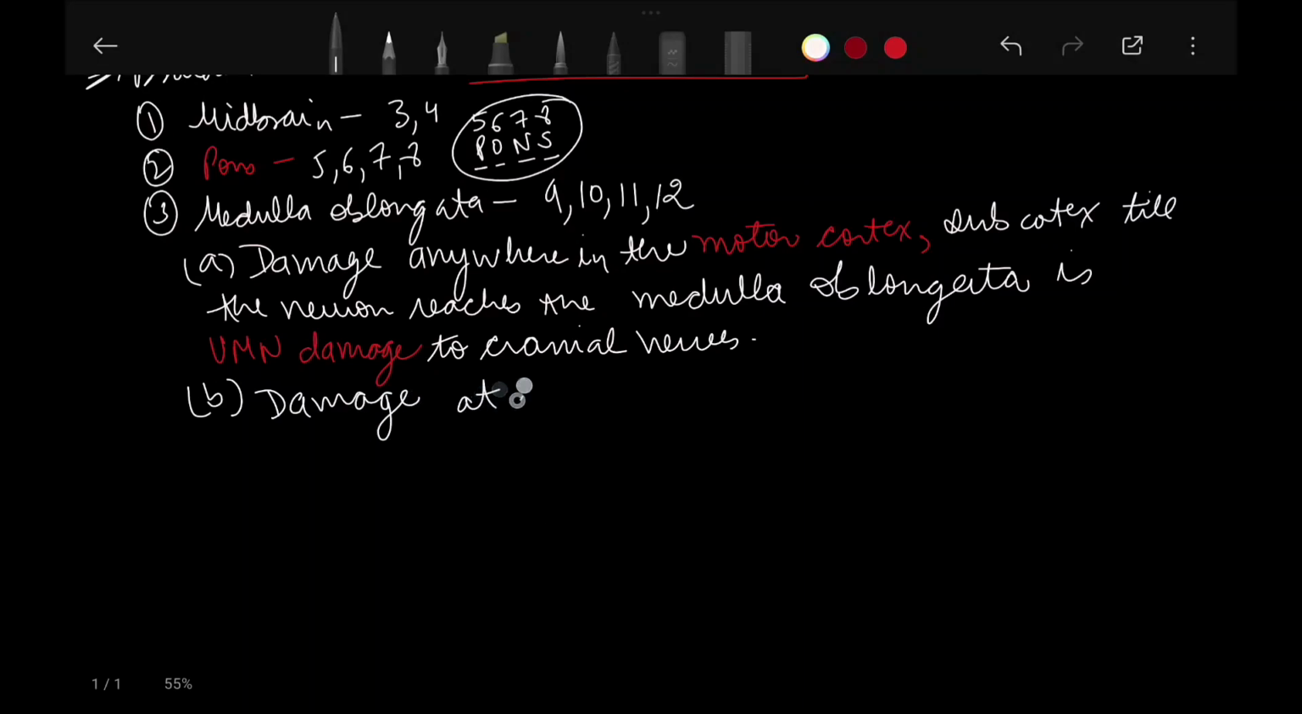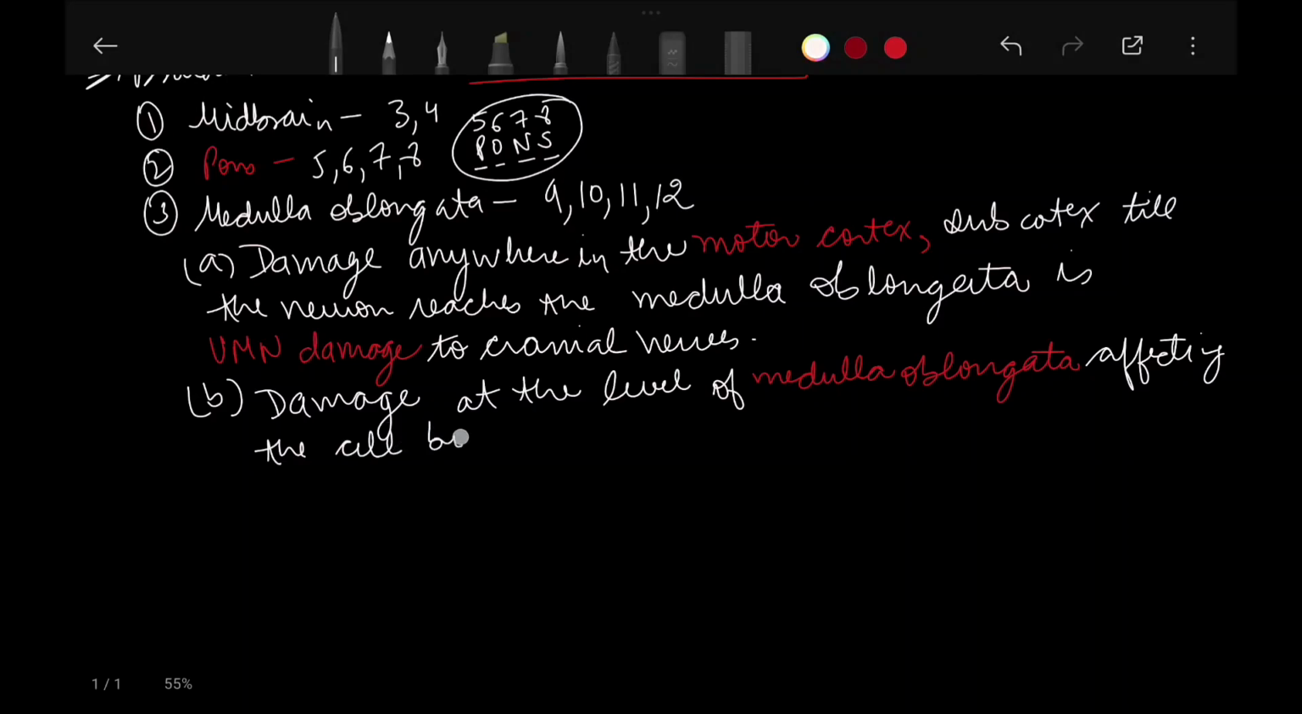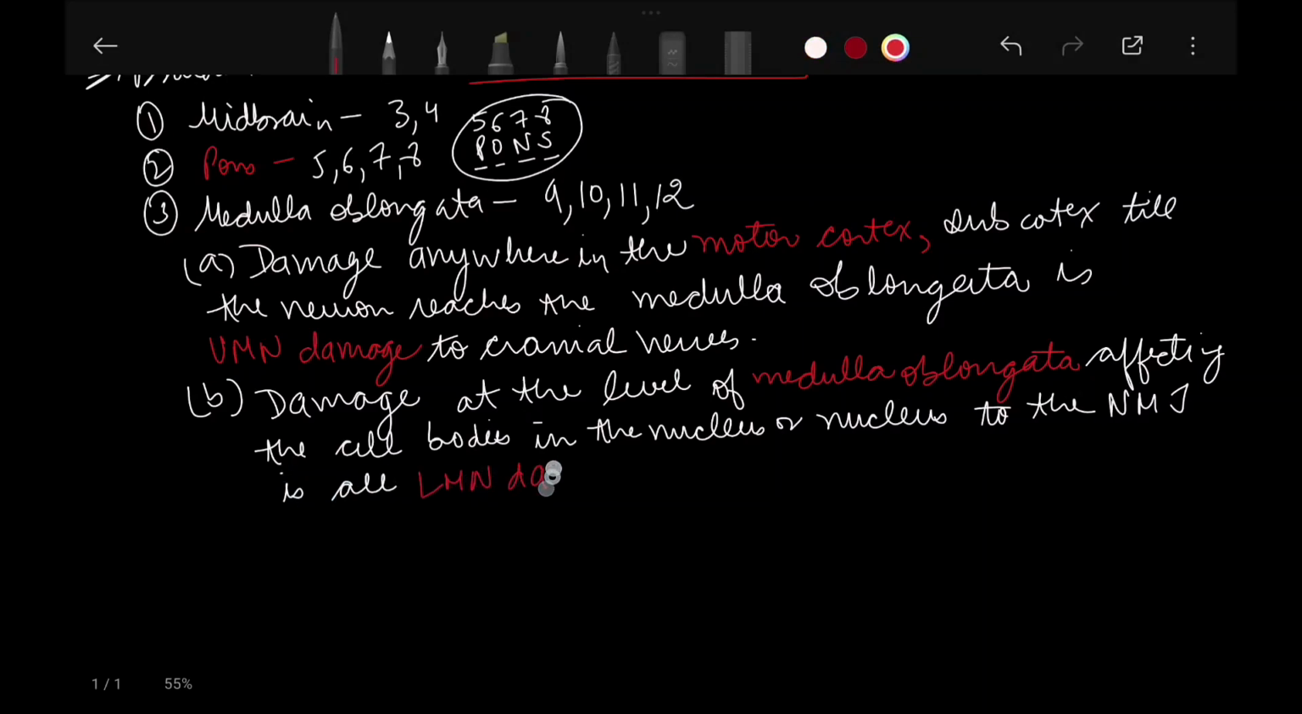Now damage at the level of the medulla oblongata, affecting the cell bodies in the nucleus or from the nucleus to the neuromuscular junction, is all lower motor neuron damage. Okay, now what is the lower motor neuron damage? Damage at the level of medulla oblongata, which affects the cell body in the nucleus or nucleus to the neuromuscular junction, is all lower motor neuron damage.